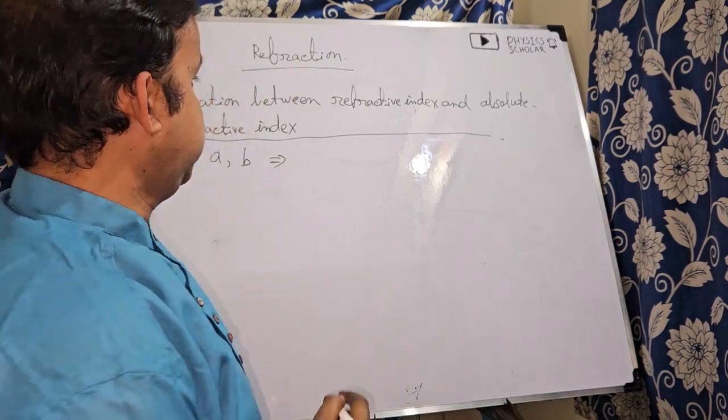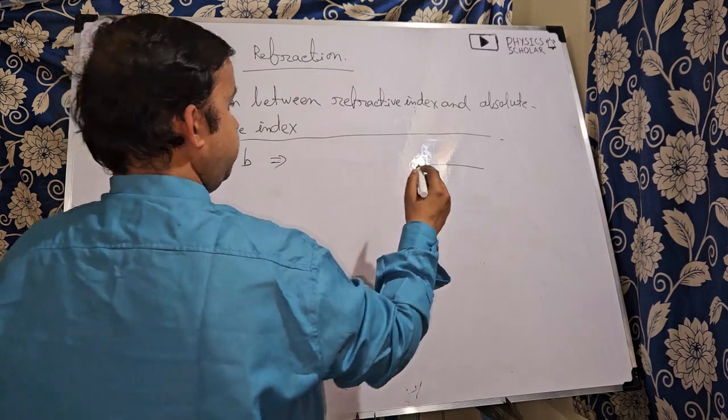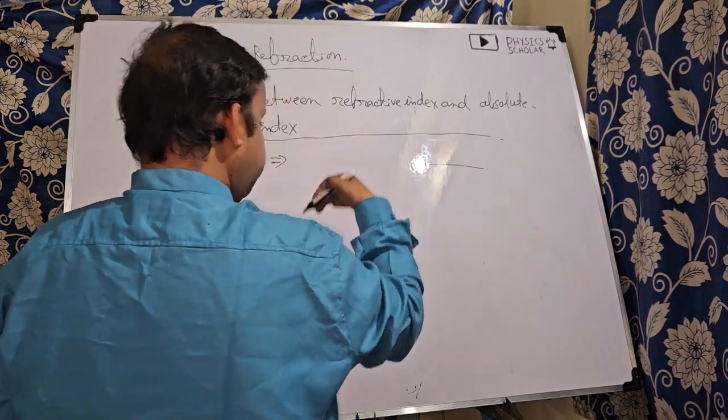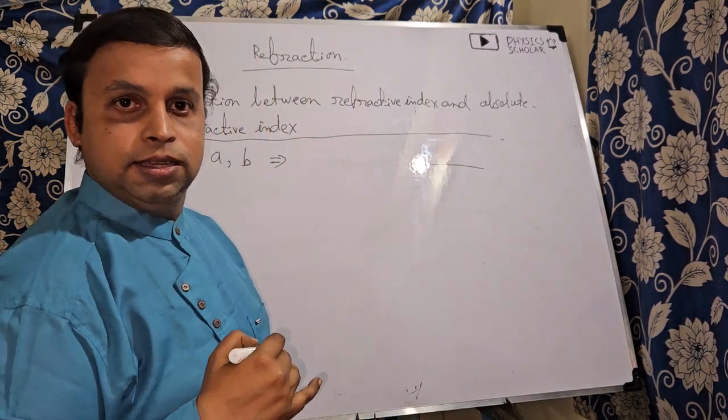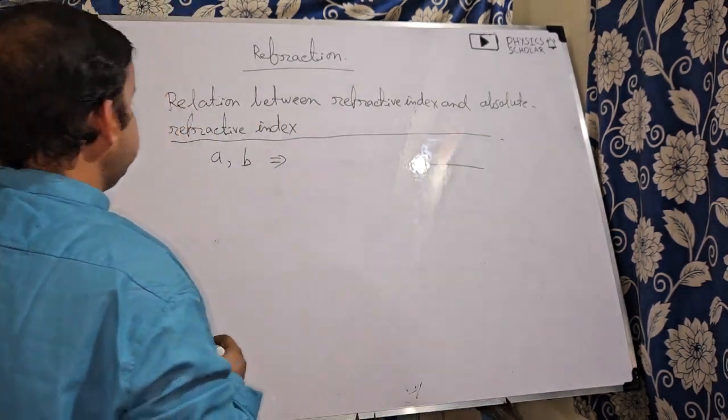If the first medium is vacuum, then the refractive index of the second medium is known as absolute refractive index. If you missed it, you can go to the previous episode.